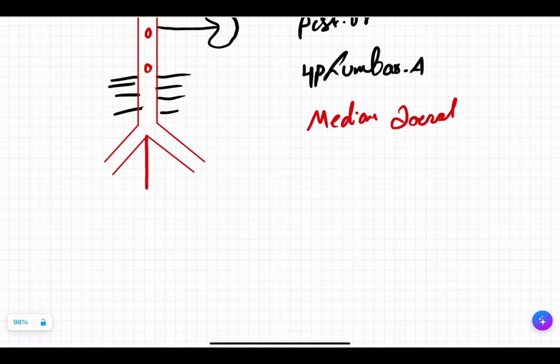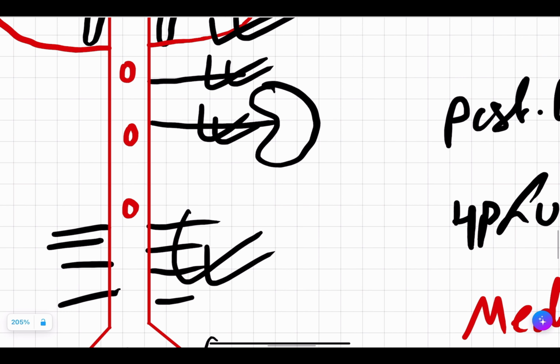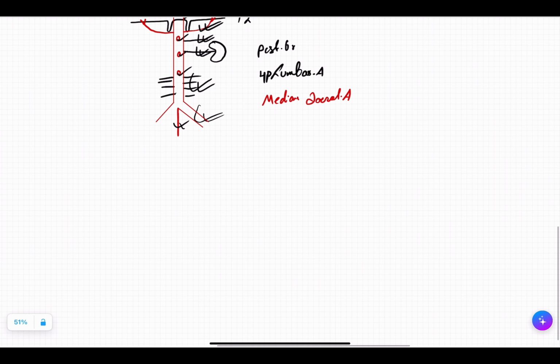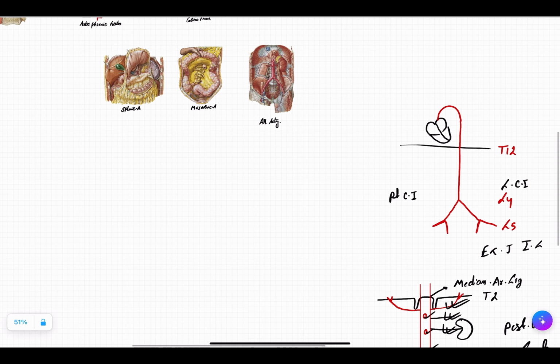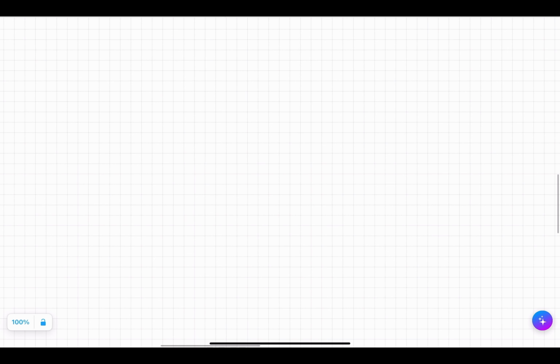So till now we are done with inferior phrenic artery, middle suprarenal, renal, lumbar arteries. Median sacral, we will see it later. The only things left right now are the celiac trunk, superior mesenteric, and the inferior mesenteric artery. So let's see them in detail. We have some atlas images here, we will use them. We will first see it on the scheme, and then we will go to the atlas.